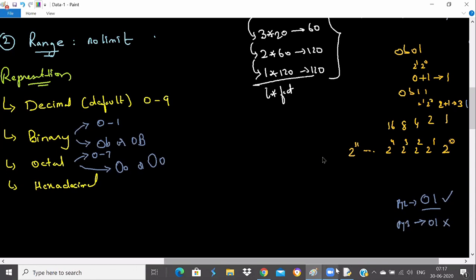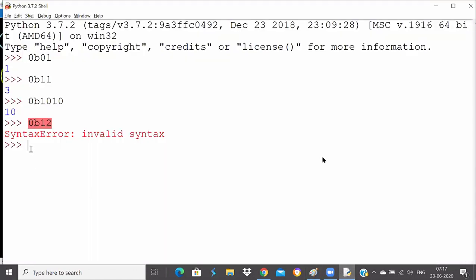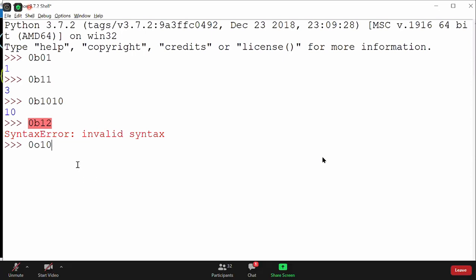Now, if I get back to my Python shell and ask the same question, 0o10, can you tell me what is the decimal equivalent for that?